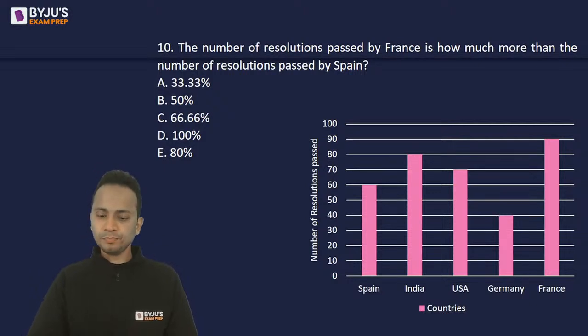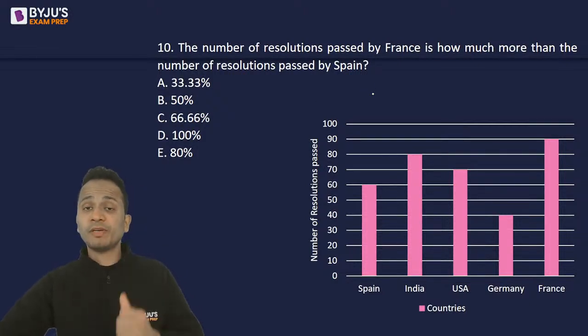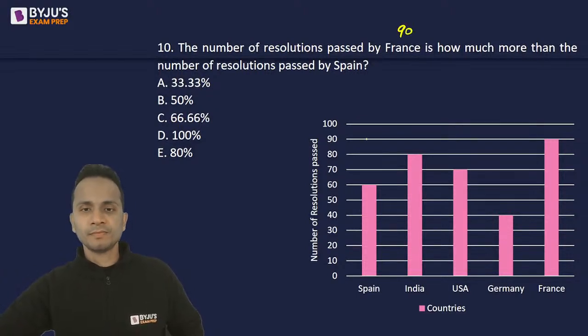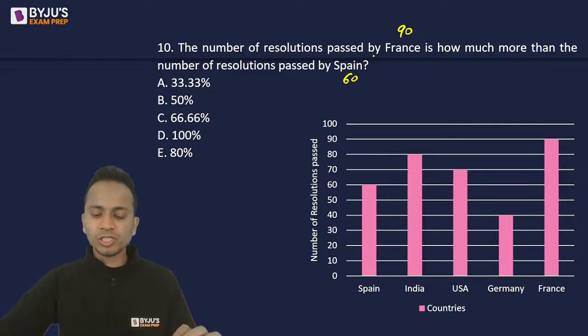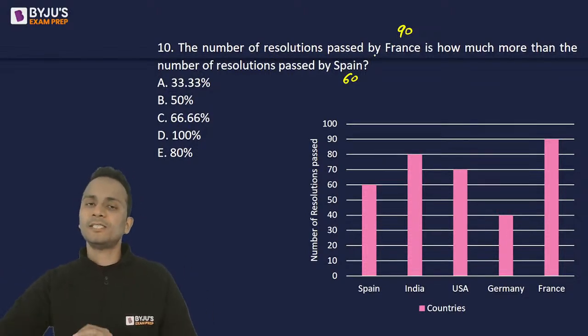All right. So number of resolutions passed by France is 90 and passed by Spain is 60. So 90 is what percentage more than 60?